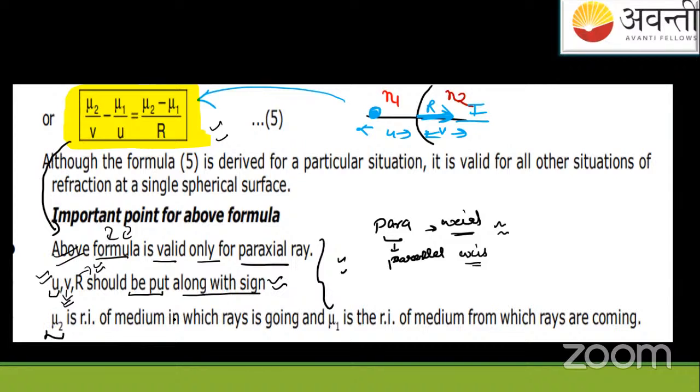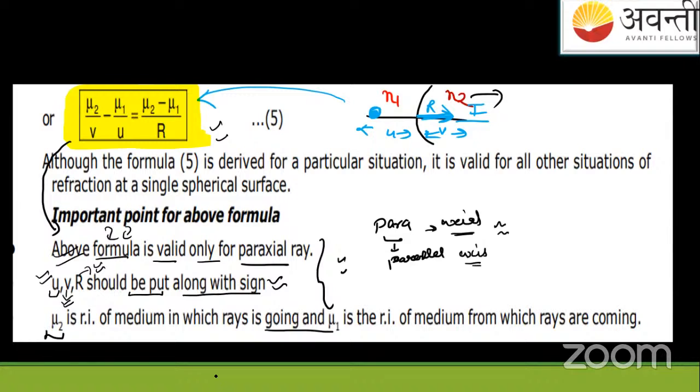Mu2 is the medium in which the ray is going. Okay. Students, don't get confused. N2 and mu2 are all the same. Everything is the same here. Whether you put N2 or mu2, mu2 means refractive index and N2 means refractive index, both of the second medium.